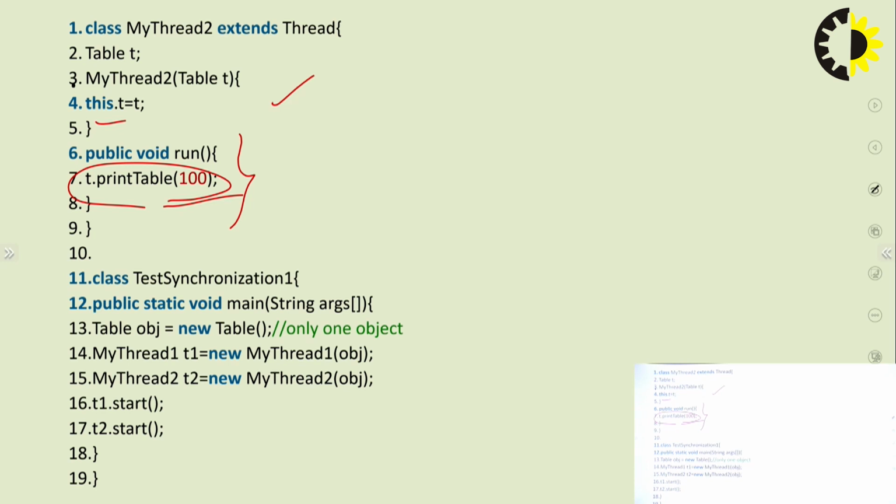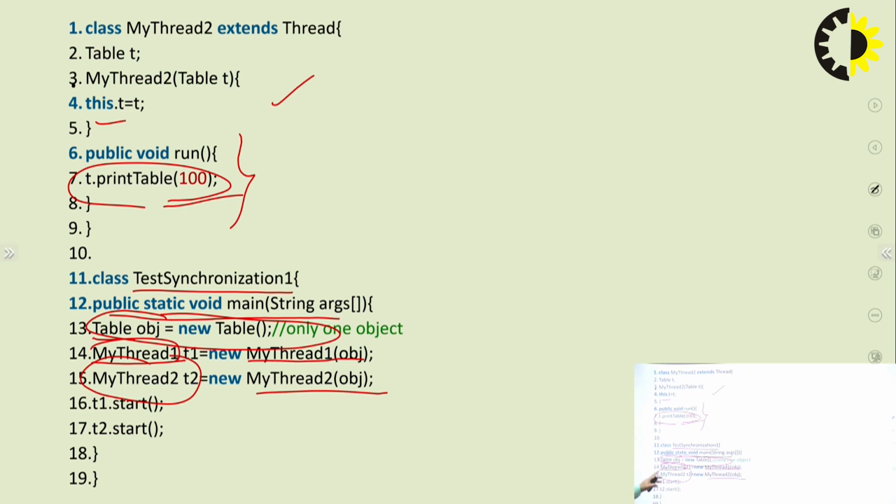Now we can see that we will create another separate class, the TestSynchronization1 class, and in this class we will create the main method. In the main method we will create the Table class object, the MyThread1 class object, and the MyThread2 class object, and in the constructors we will pass the Table class object.